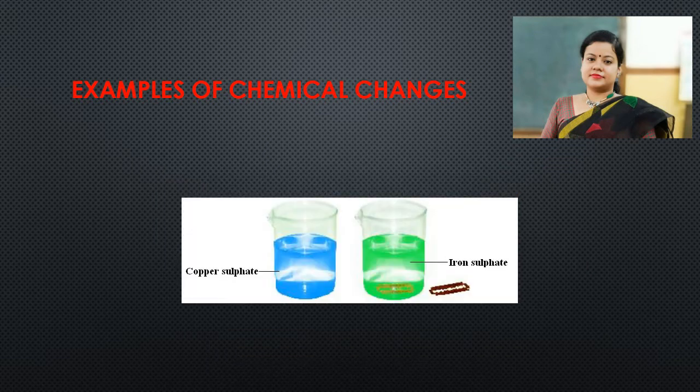In the next example, we can see a change in color. Blue colored copper sulfate solution reacts with iron and turns into green colored iron sulfate solution with deposition of copper. Why does this reaction happen? Because iron is more reactive than copper, so it is able to displace copper from its salt solution. So here we can see an example of chemical change where we encounter a change in color.